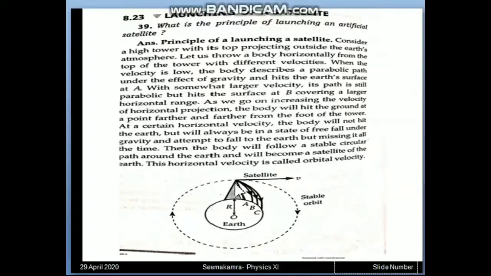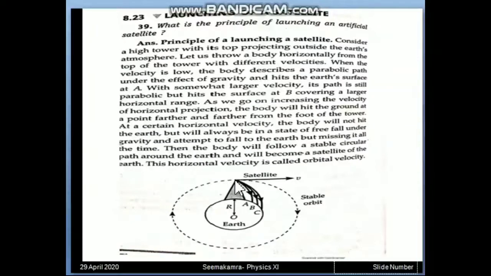So first of all, we need a good height from the Earth's surface. So for achieving this height, suppose we are taking a tall tower. From this tower, we are sending a satellite. So what path will be followed by the satellite if we throw it with different velocities, that has been shown here. Let us understand these paths.